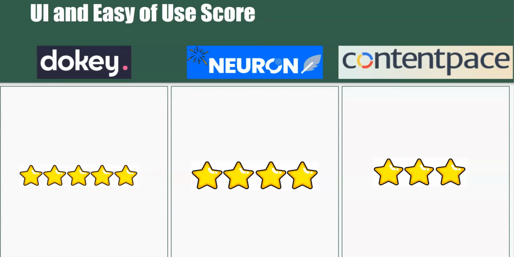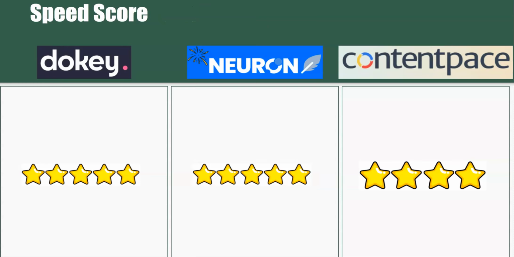Neuronwriter is pretty good. You do have to get used to it as well, but I do think that they have a pretty nice layout. They definitely are the most intricate tool out of all three and have the most features by far. Neuronwriter has the most features for sure. I didn't really put that. I mean, as far as just features of the tool, from an SEO standpoint, from creating an article outline standpoint, to doing SEO and internal linking and all that, Neuronwriter definitely would win. But as far as just the UI and ease of use, Dokey wins on this one.